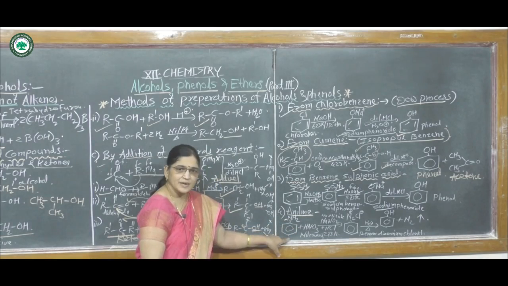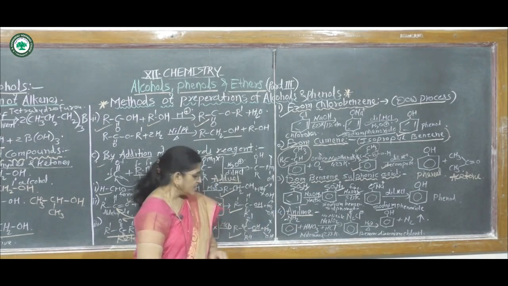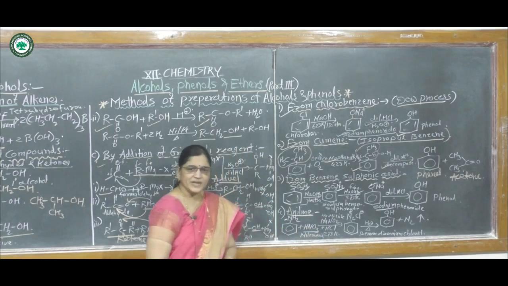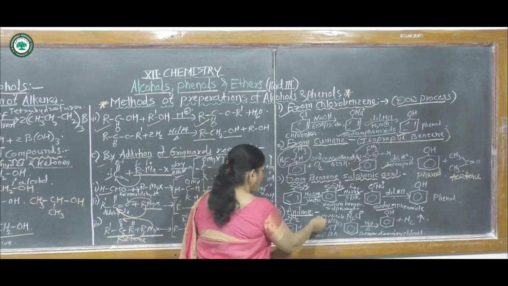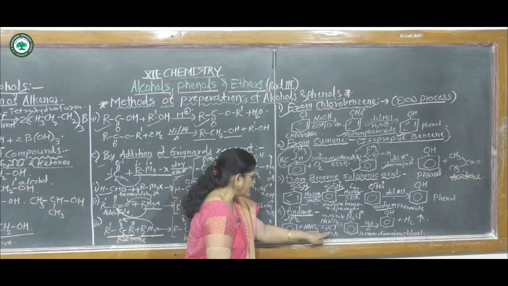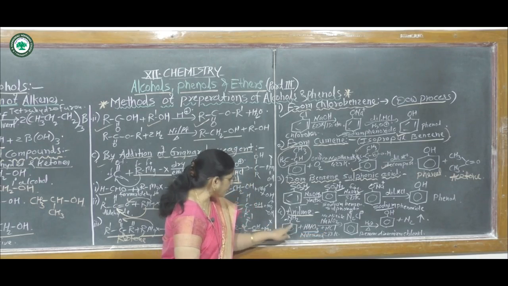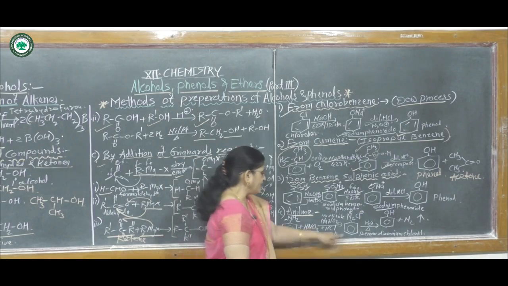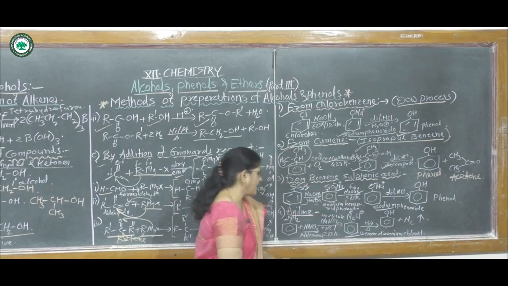This aniline reacts with nitrous acid, HNO2, formed in presence of sodium nitrite and HCl. This reacts with nitrous acid at 273 Kelvin.